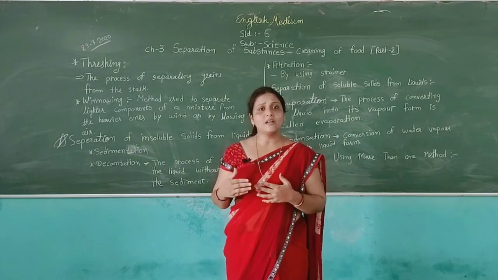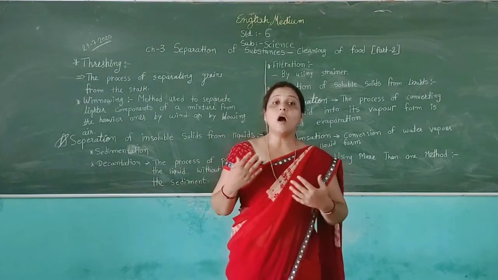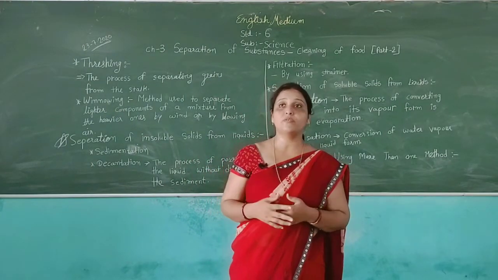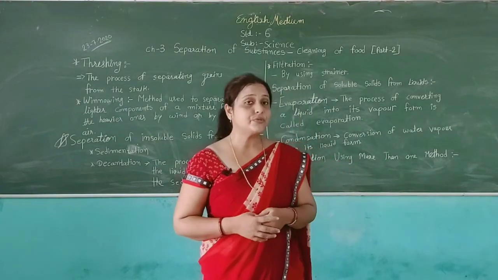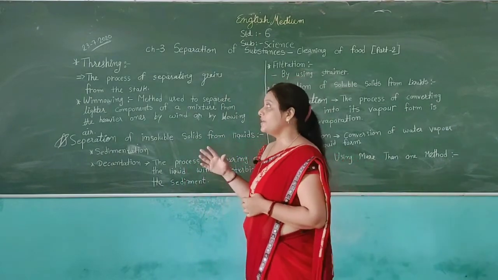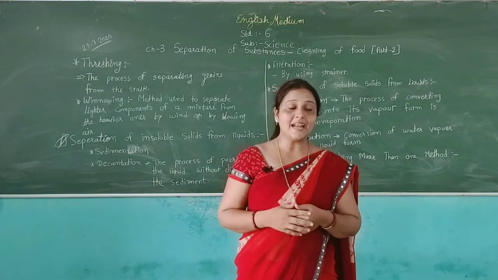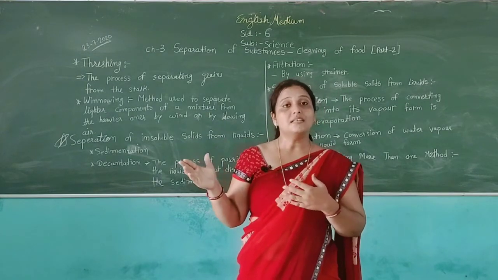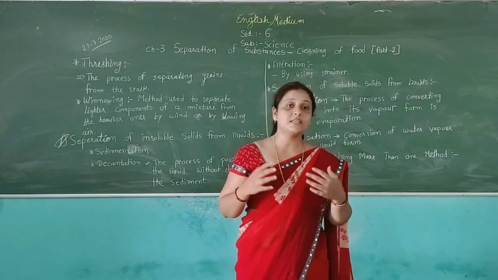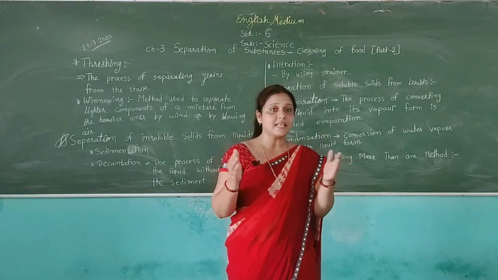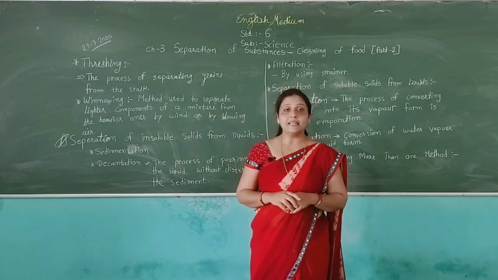Sometimes we also get unusable or harmful components from the separation method. For example, in milk we also get bacteria when we do the separation process. So students, in this chapter we have discussed the separation methods and used different methods in different ways. Now chapter number 3 is completed here.